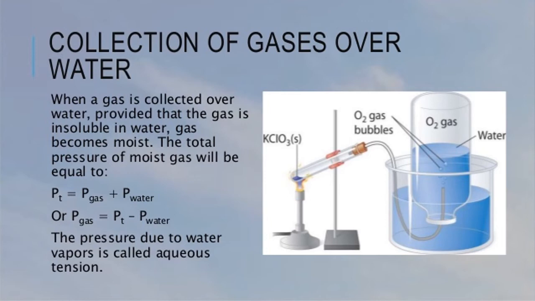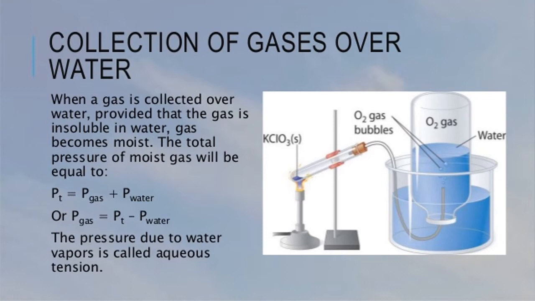If your gas is lighter than air, what happens? When we collect the gas in the gas jar by this method, it comes via water. That means the gas will be mixed with water vapor, and that water vapor creates some kind of pressure. That means the gas we are collecting in the gas jar is not pure. It is gas with some amount of water vapor. The pressure created by the water vapor in the mixture is called the partial pressure of water. For that, one more word is used: aqueous tension.